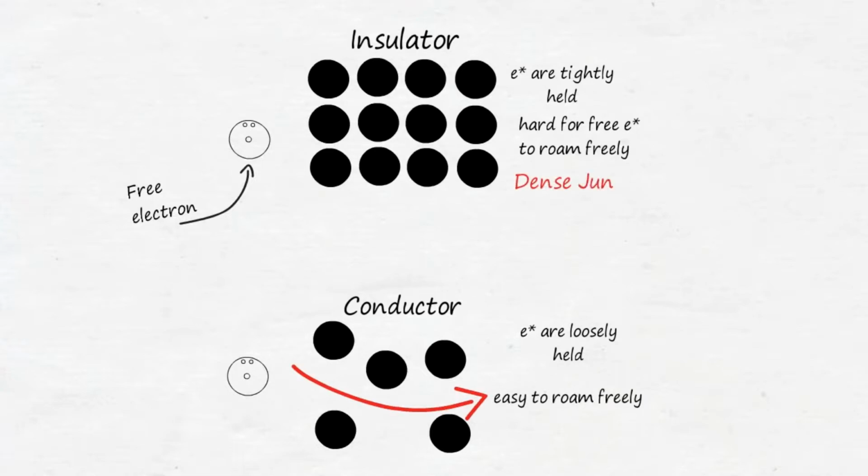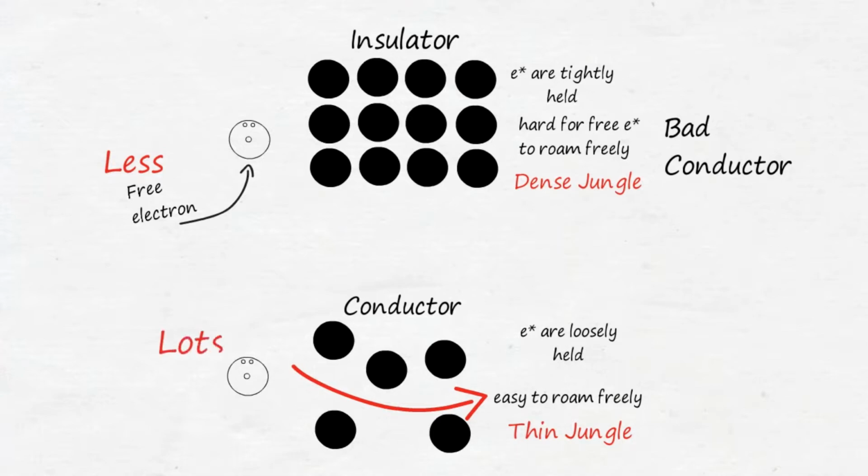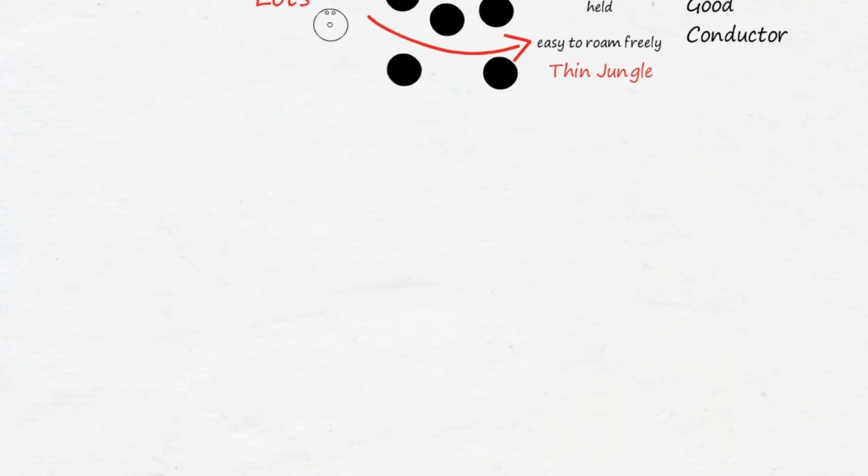Think of it as dense jungle equals insulators, where electrons are tightly held, which means fewer free electrons, which makes it a bad conductor of electricity. And thin jungle equals conductors, where electrons are loosely held, which means lots of free electrons, which makes it a good conductor of electricity. Now you have basically understood the structure of atom, conductors, and insulators.